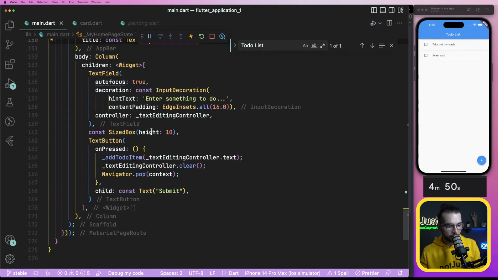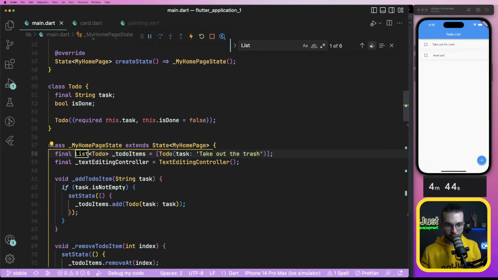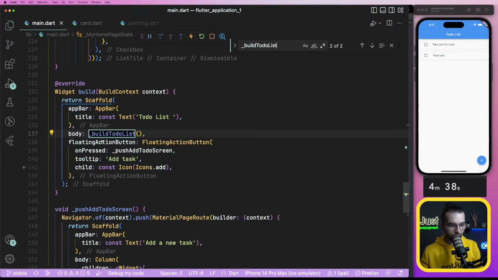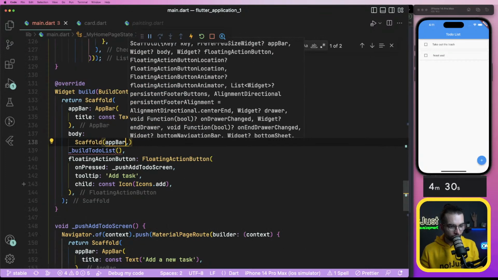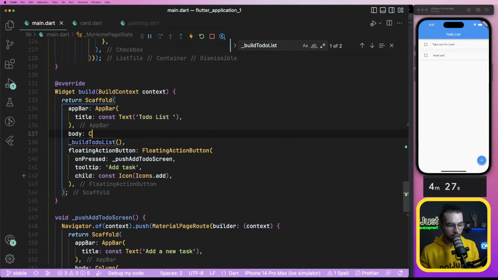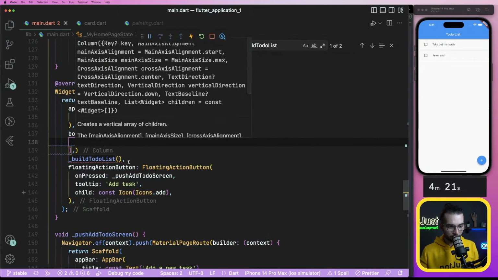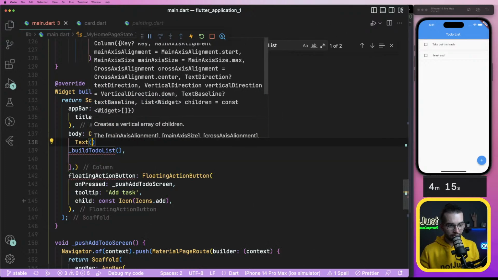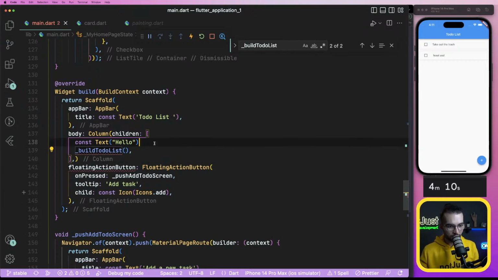No. Let's do it where we have a list container, list something. List view. Build list view. Where do we call build list view? In the body. In the body. Oh, here if I put a probably scaffold, not a scaffold. Column, children, and if I put a text here, will it work? Text hello. Of course it doesn't.